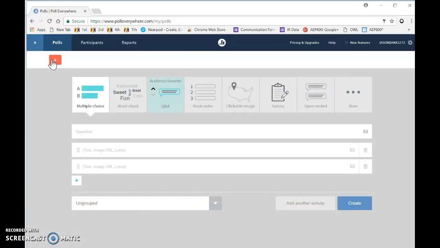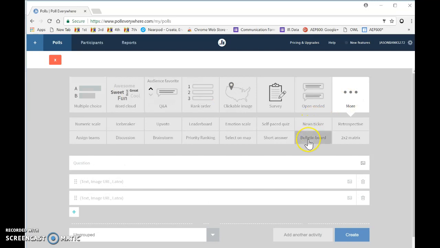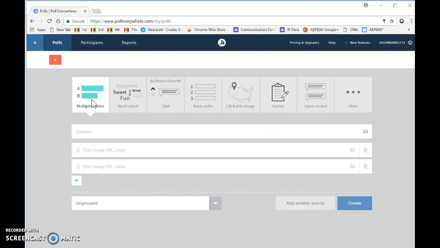And Create gives me a number of options. I can have multiple choice, a word cloud, question answer, anything up to a bulletin board or a news ticker. But what I want to work with right now is this multiple choice feature. So I'm going to click that.